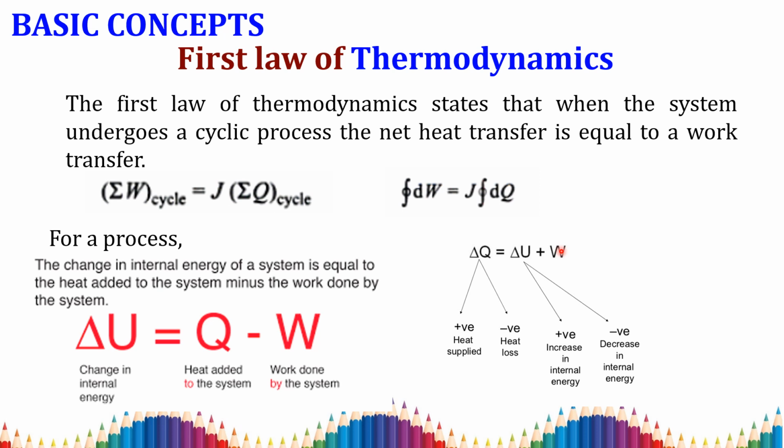In the first law of thermodynamics, we only need to remember two equations. First, for a cyclic process, the integral of dW equals the integral of dQ: net work transfer equals net heat transfer. For a process, you have to remember Q is equal to W plus delta U, or Q is equal to delta U plus W, where Q is the heat, delta U is the internal energy, and W is the work transfer. At this junction I am going to end this basic concepts lecture.